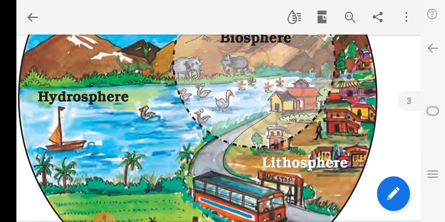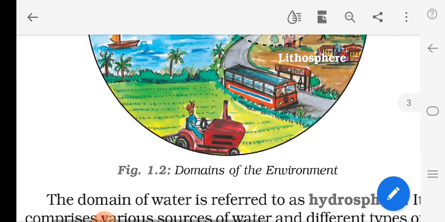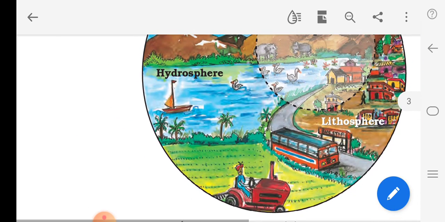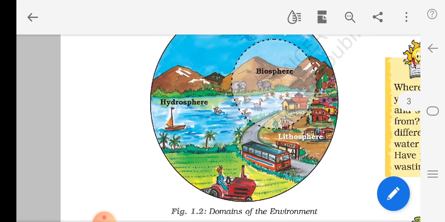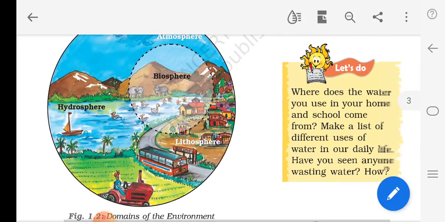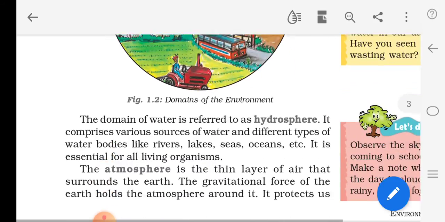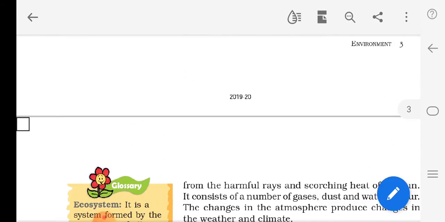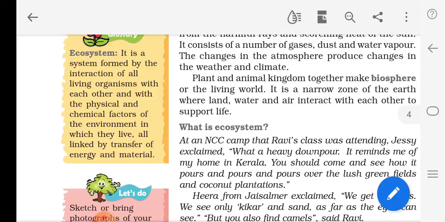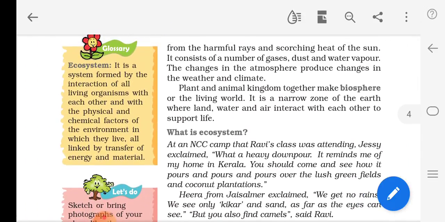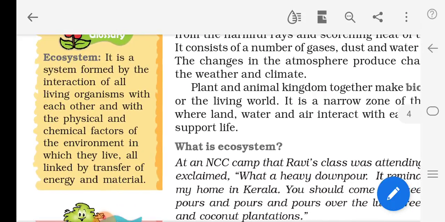Now let's see what is an ecosystem. Look here, children, in the glossary they have given: it is a system formed by the interaction of all living organisms.